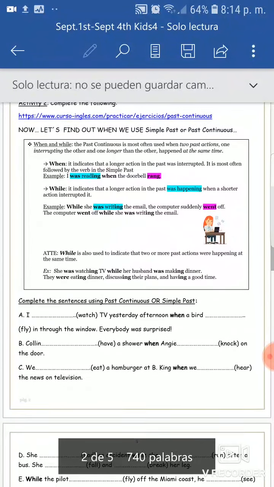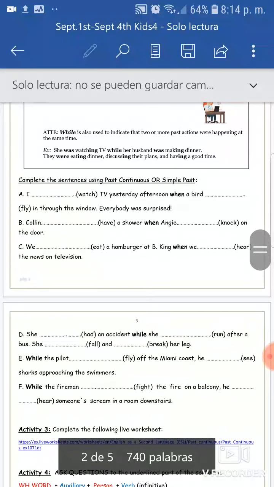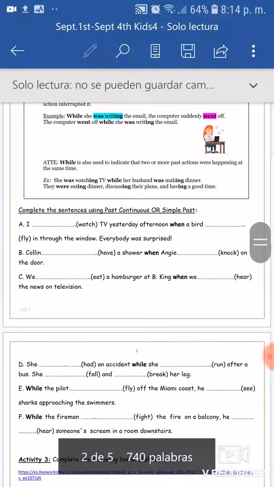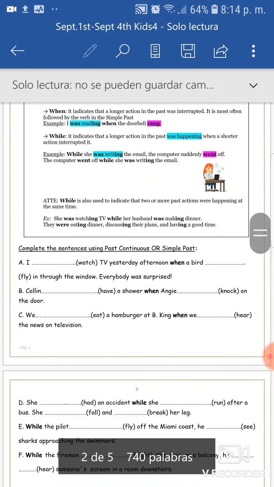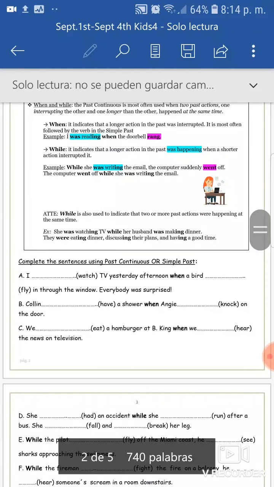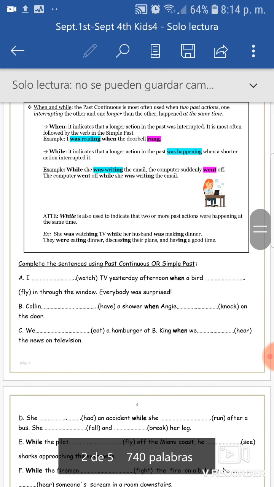Don't do this for Wednesday, but normally when you have when, it indicates that the simple past is coming. And when you use while, it indicates that a longer action is happening. So while is followed by the past continuous.